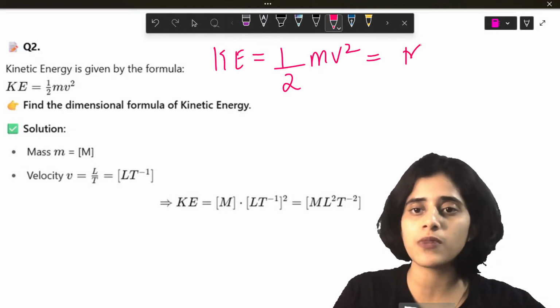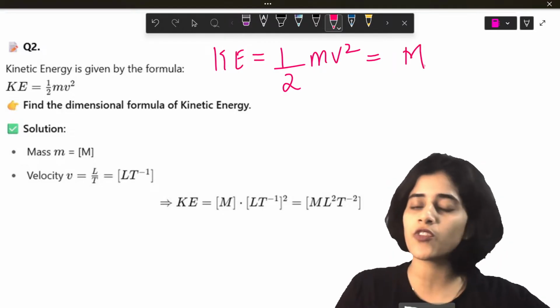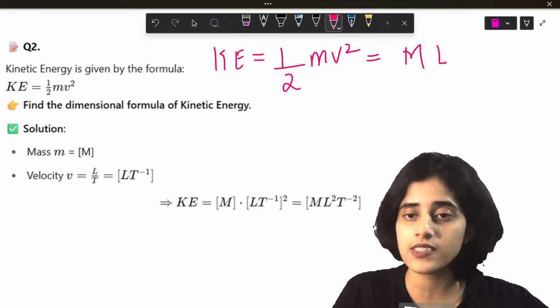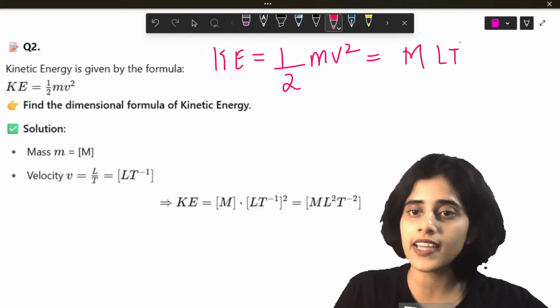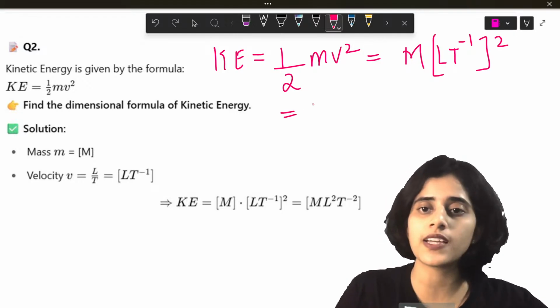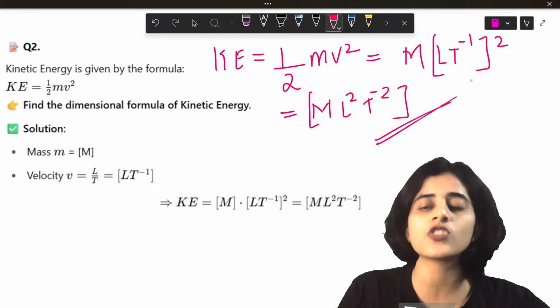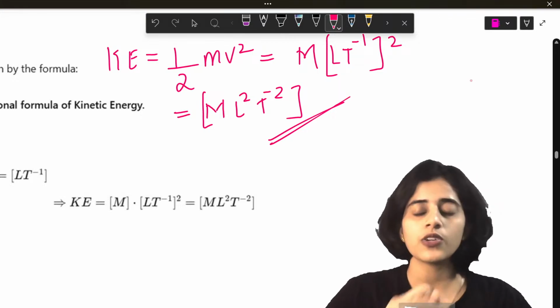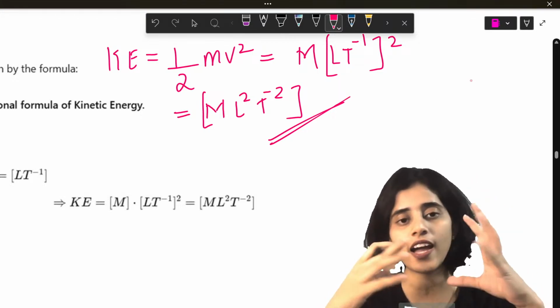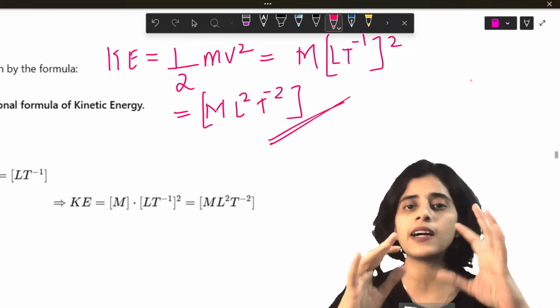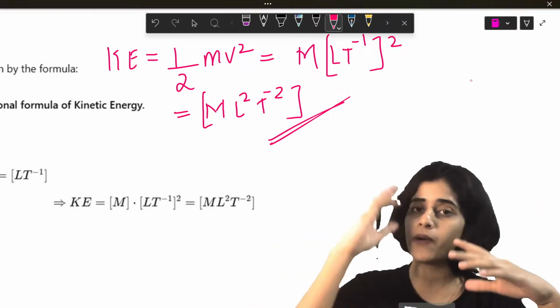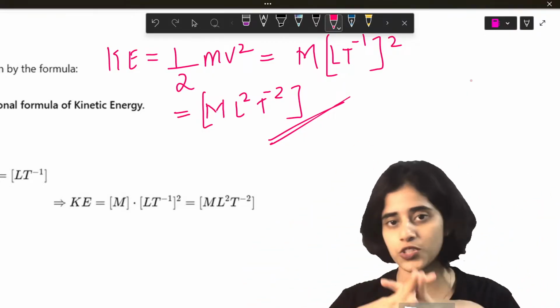What is the dimension for mass? M. What is the dimension for velocity? Distance by time. Distance is L divided by time. So T raised to minus 1, square. So this becomes M L square T raised to minus 2. That's all. Half you can ignore. Okay, in dimensions, even if you have half or 5, any number, any constant, you just ignore. But powers, you can't ignore. Powers you have to put.